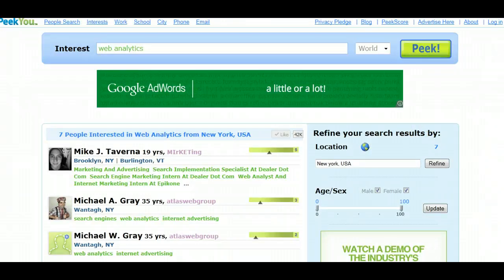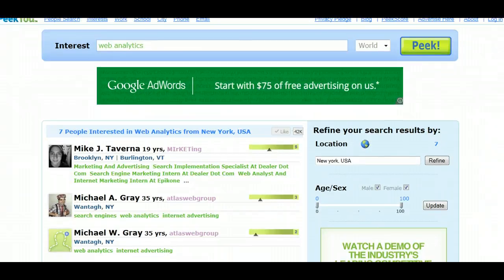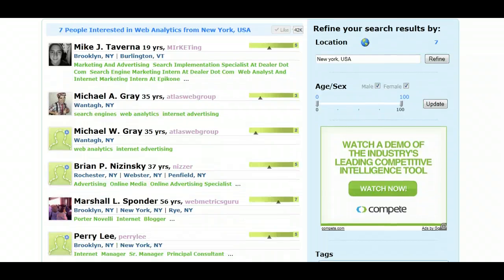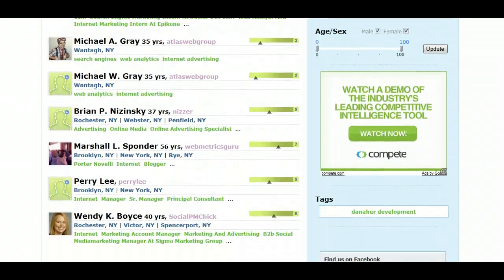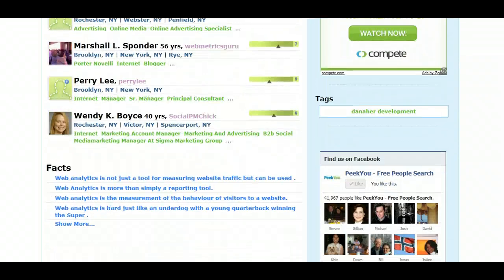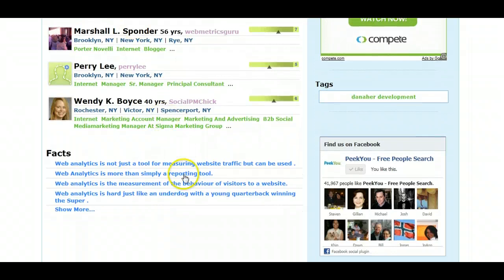Not all of them are necessarily going to come up as being in New York, but you can see that there'll be other people. And it's also an interest as web analytics. It's not just a tool, it's more than a reporting tool. So we're giving you a lot of different information about what web analytics is. This can give you an idea of people who you might be interested in.